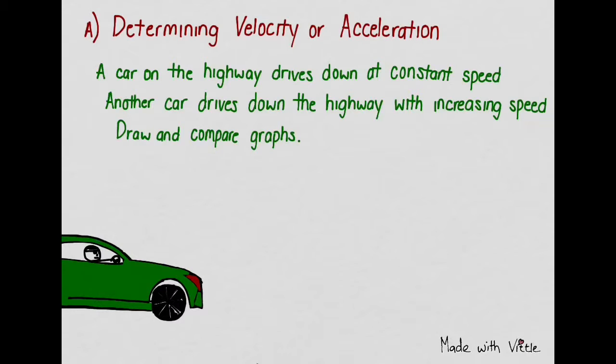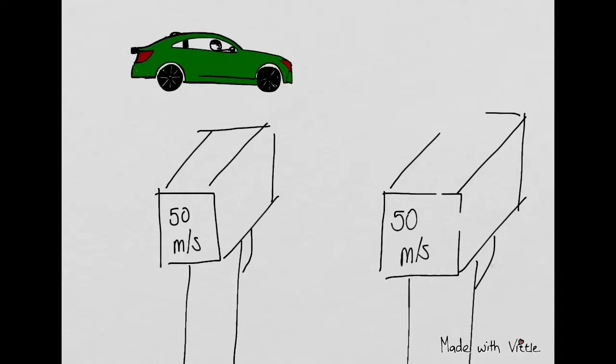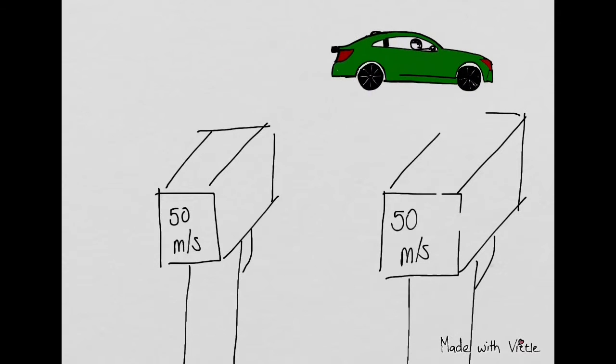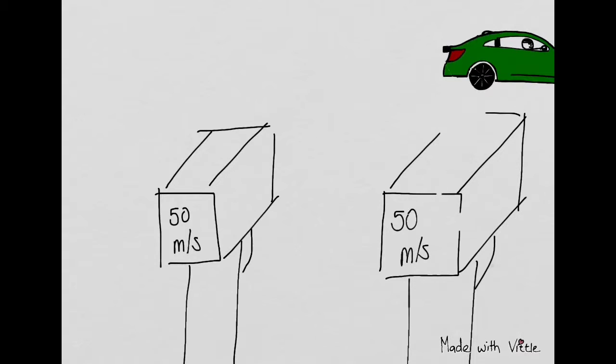Our first problem is determining velocity or acceleration. A car on the highway drives down at constant speed, while another car drives down the highway with increasing speed. Draw and compare graphs. So for the first car, as it drives down the street at constant speed, if I can take two radar guns and point them at different parts of the street, I can assume that it maintains the same speed, which is 15 meters per second.